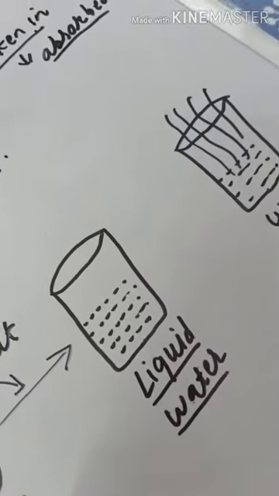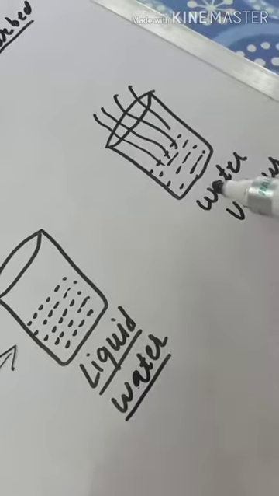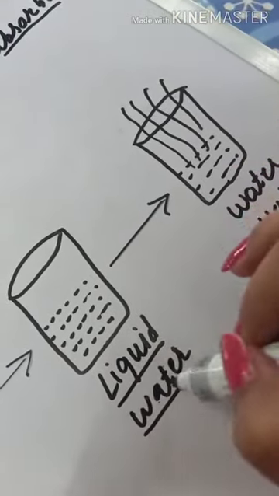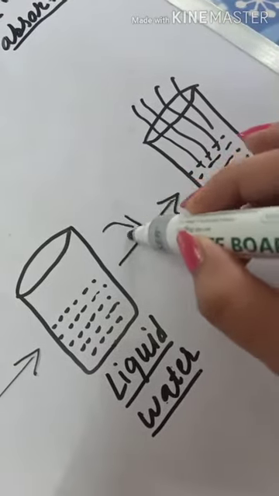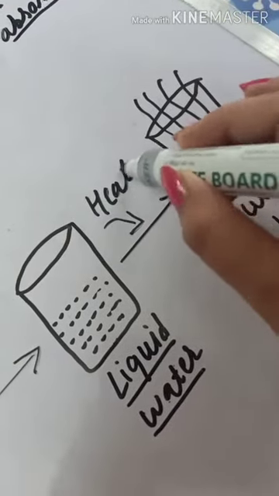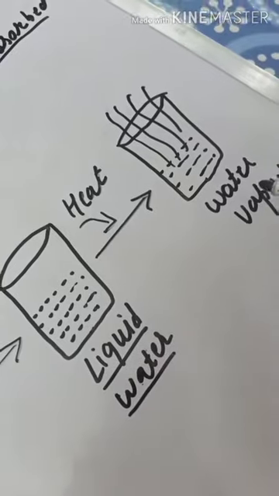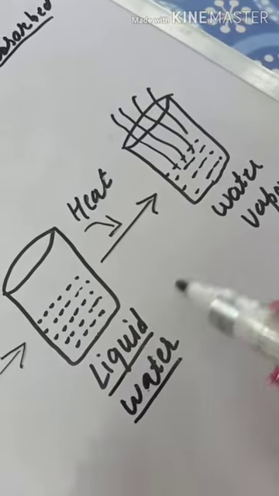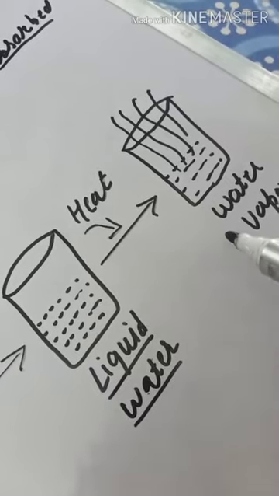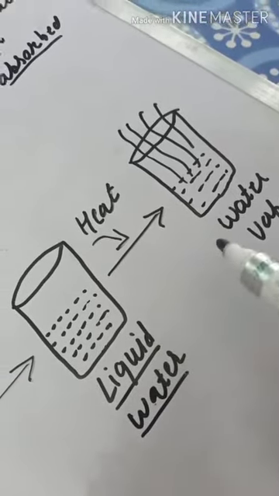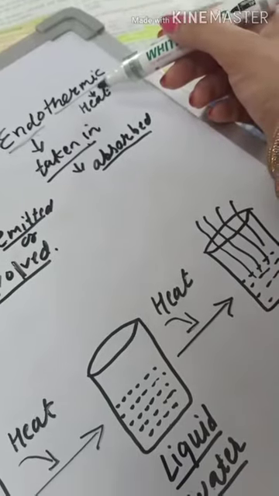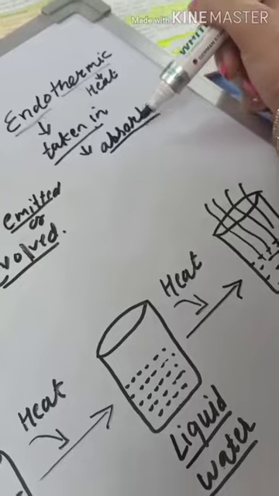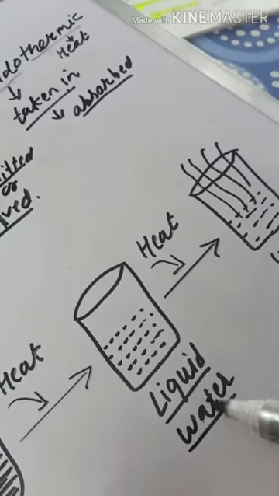Now this liquid water changes into water vapor. This is because of absorption of heat by liquid water. So again heat is absorbed by liquid water in order to change into water vapors. This process is known as either boiling or evaporation. So we can say evaporation and boiling both are endothermic changes because in both, heat is taken in or absorbed by the substance, that is liquid water.